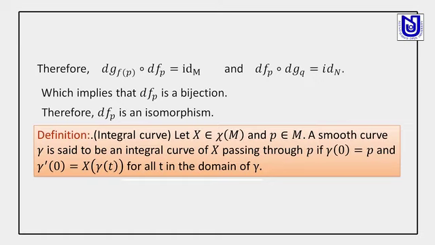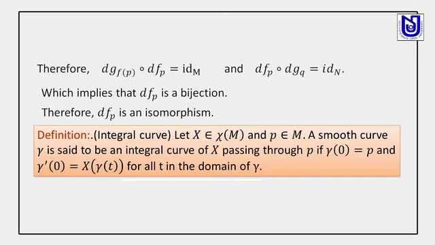Now we come to the definition of integral curve. Let X be a vector field and p be a point. A smooth curve is said to be an integral curve of the vector field X passing through the point p if its initial point is p and gamma dash t is equal to X of gamma t.